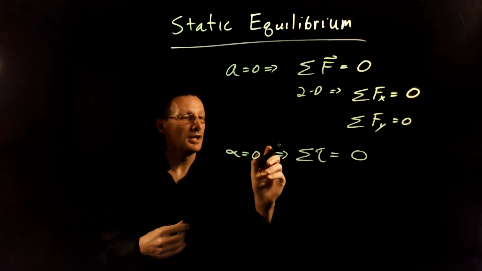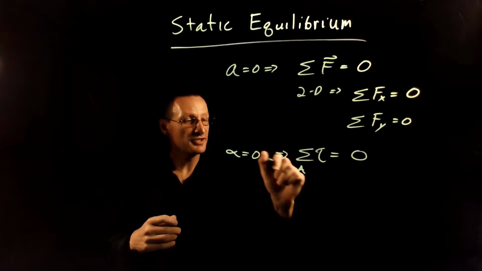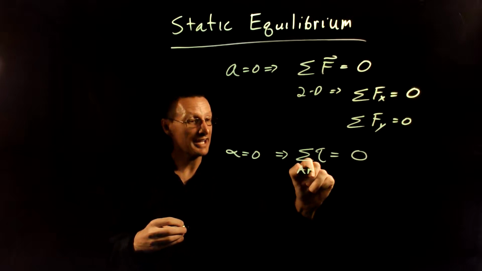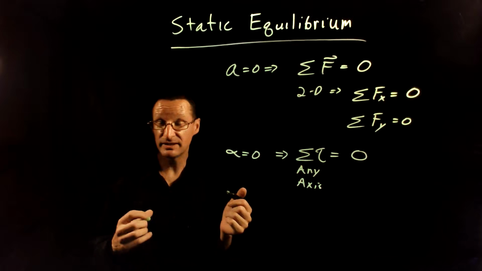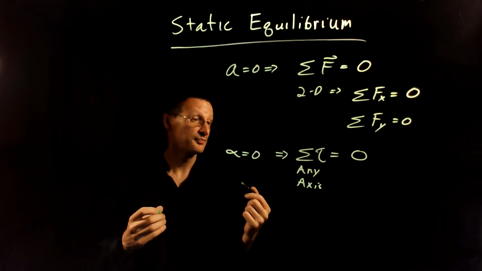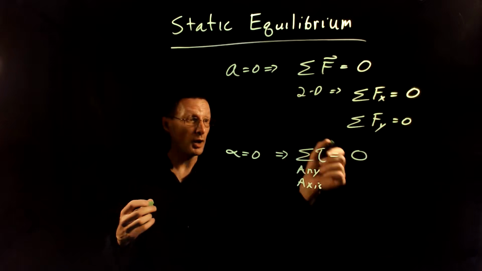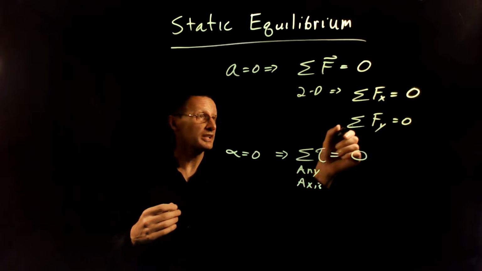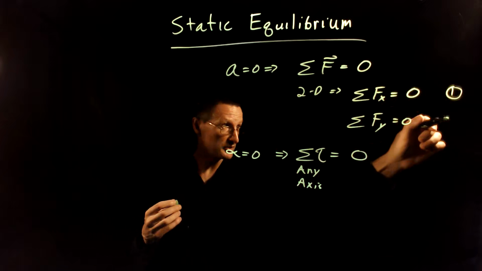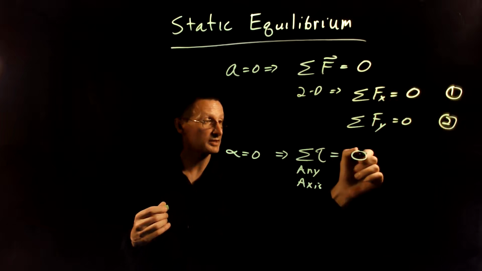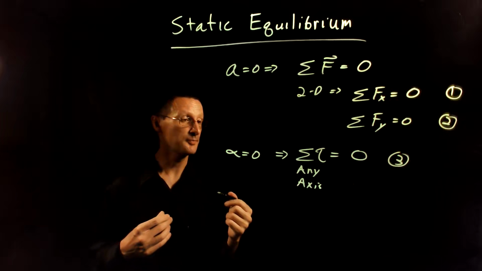Now you might ask, torque about what axis? This is true if there's no angular acceleration. This is true about any axis. So this is a specific situation with static equilibrium. So you're free to choose any axis to sum your torques, and you will always get zero. So really we have three equations if you do two-dimensional problems like we're going to do. We have two, x and y, and then we have a third torque equation here.